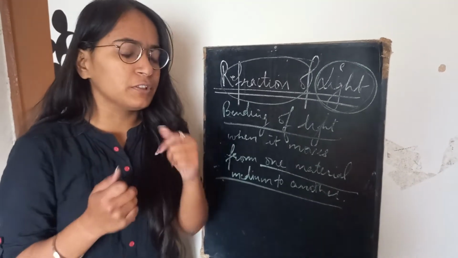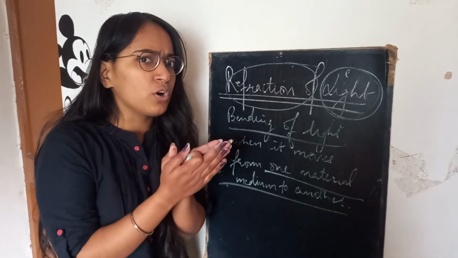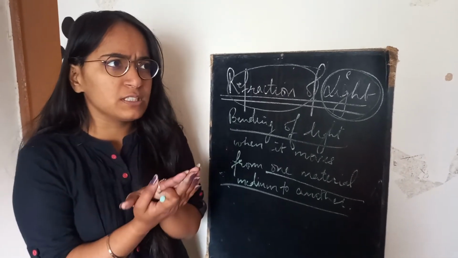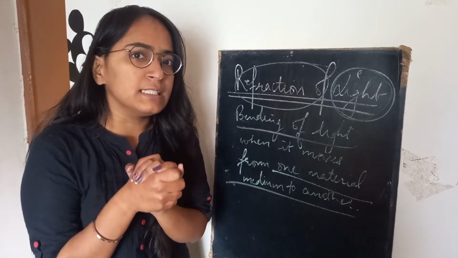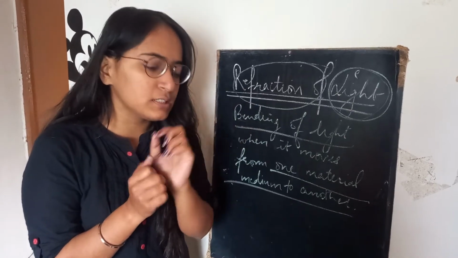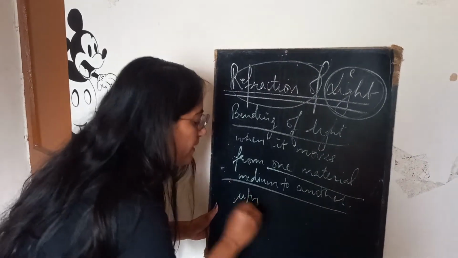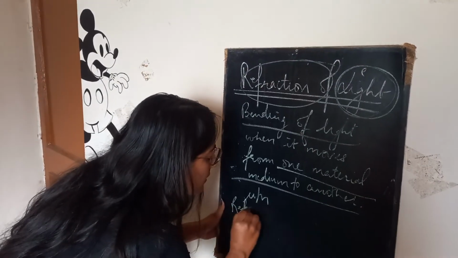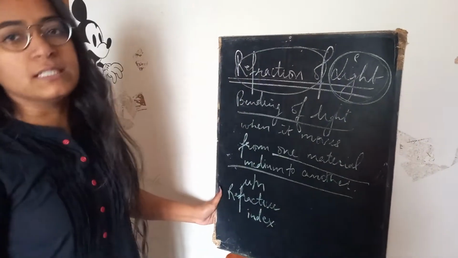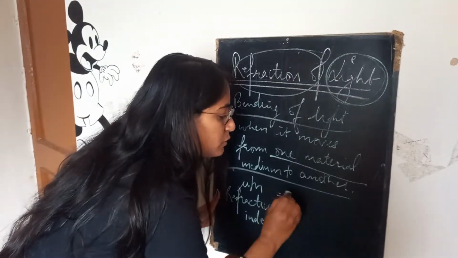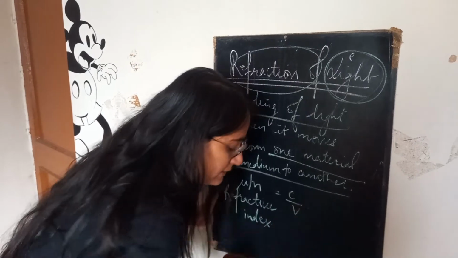Just moving a little bit further. How do I measure that water will bend light this much, or another thing like glass will bend light this much? For this, I need a certain definition, a certain constant. That constant I call mu or n, which is the refractive index of that material. Refractive index is equal to speed of light in air upon speed of light in the medium.